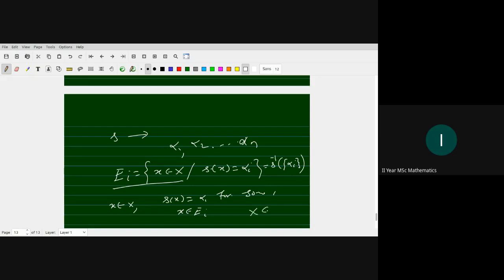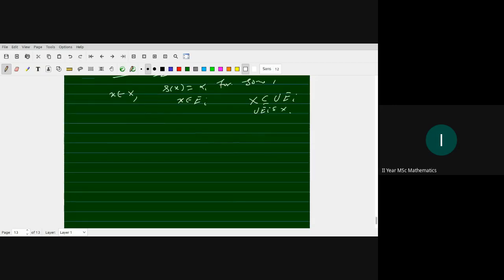So X is a subset of the union of E i, and already each E i is a subset of X by the definition of E i. So X equals the union of E i. Every simple function can be written as a linear combination of characteristic functions. That is the important part.